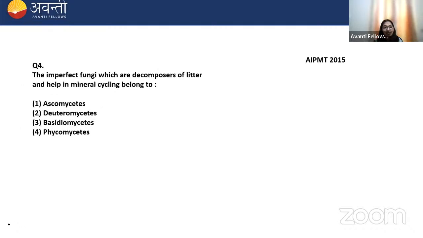Next one is, the imperfect fungi, which are decomposers of litter and help in mineral cycling, belongs to. One is Ascomycetes. Second is Deuteromycetes. Third is Basidiomycetes. Four is Phycomycetes. This I've told you. Answer this quickly. Very good, Veena. Very good, nursing. Remember this term, imperfect fungi. Very good, Sushant. Very good, Shishni.